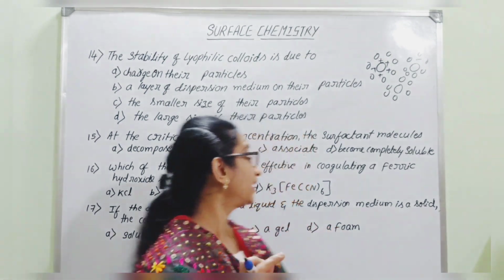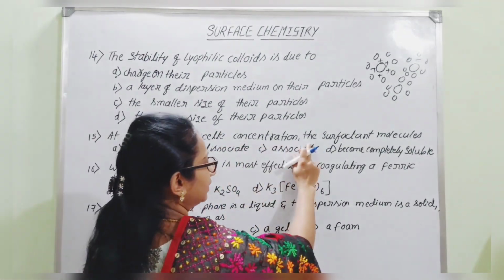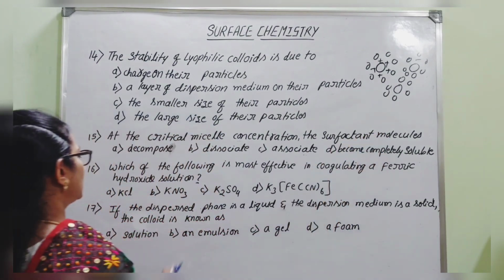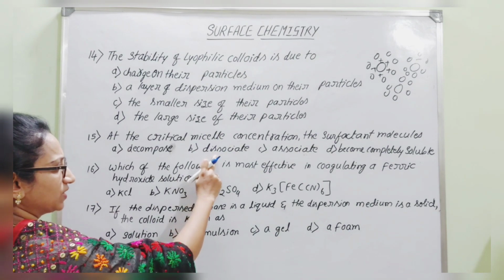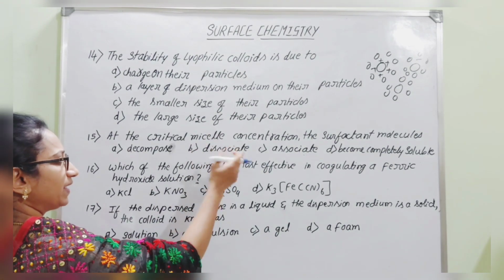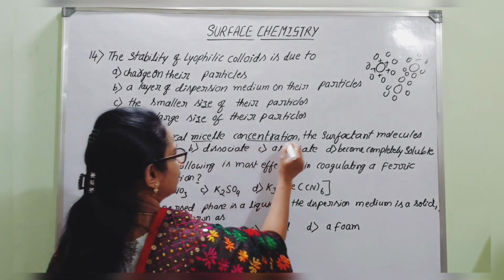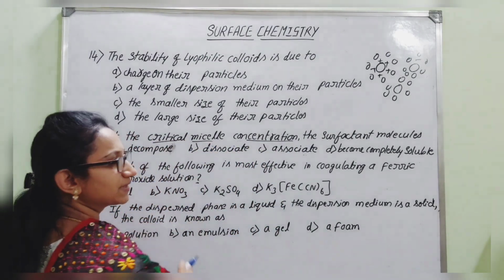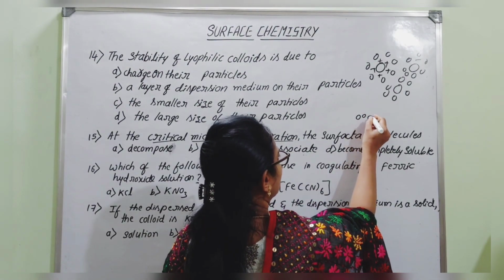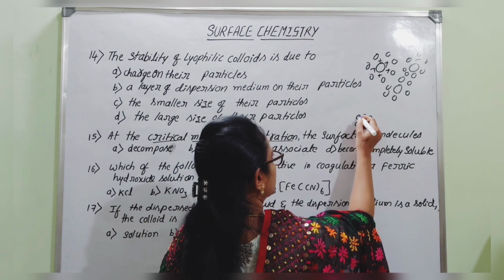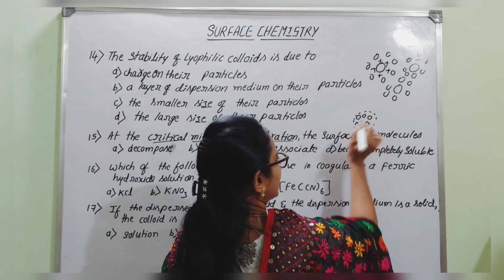Got it? Hence at the critical micelle concentration, the surfactant molecules do not undergo decomposition, nor do they dissociate. Dissociate means they would act as an electrolyte. Actually, at critical micelle concentration, the surfactant molecules undergo association together. This is one of the formats of micelle formation.